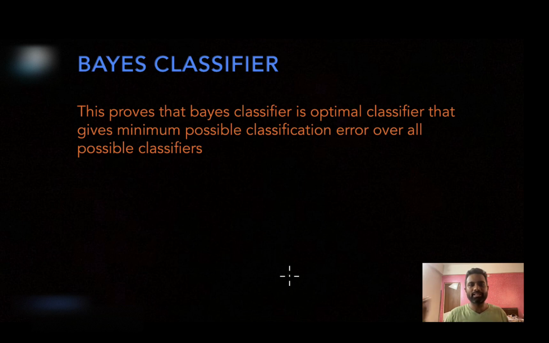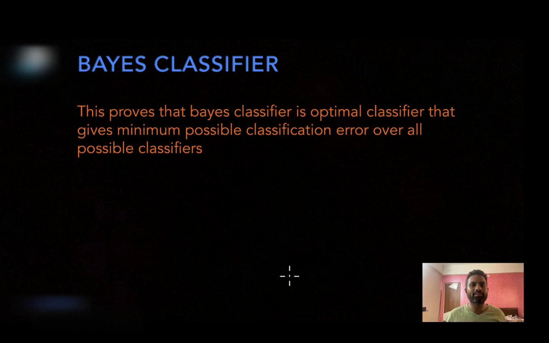So it is an optimal classifier. It is obtaining the minimum possible classification error, but it is using the probabilities of a certain unknown data distribution, which we generally don't know. So we have analyzed the classification error of the Bayes classifier in such a way that it is optimal, it is the minimum possible error among all possible classifiers.